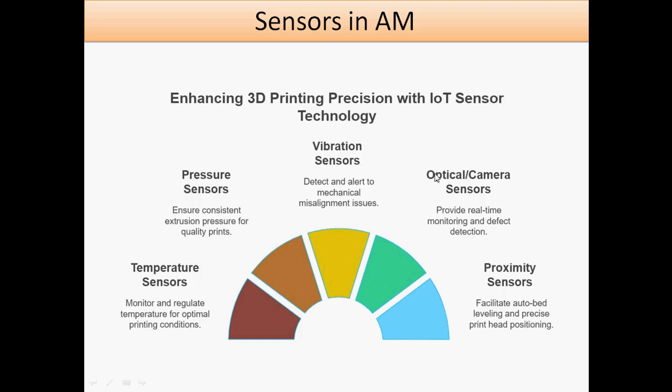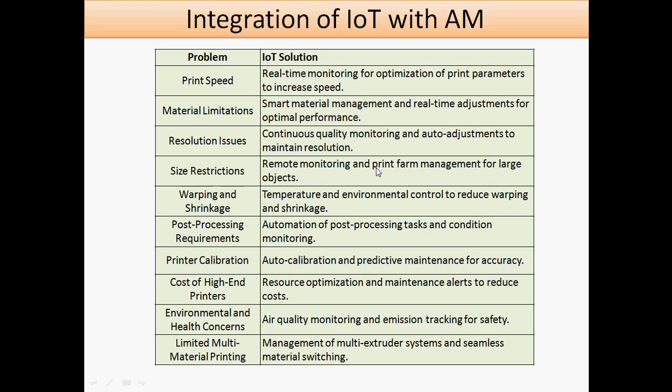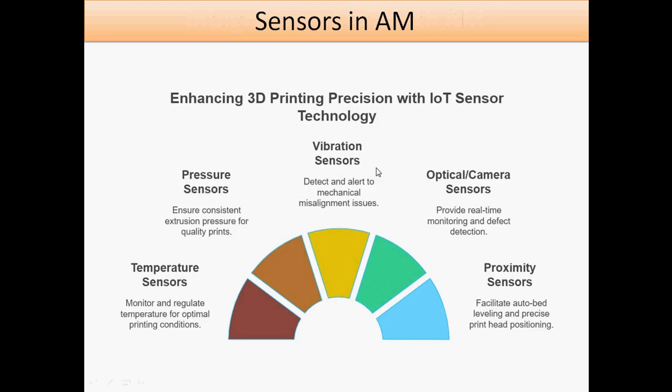So these are the sensors we are providing. Then the proximity sensor facilitates auto bed leveling and precise print head positioning. These are the sensors which are useful for 3D printing, and we get the data in one panel, which we can call IoT sensor technology. So this is the main benefit of that system and those sensors.